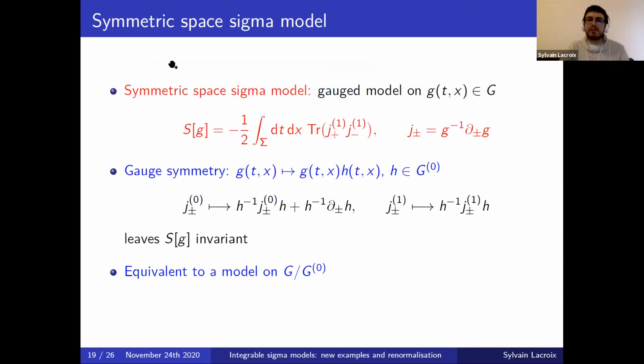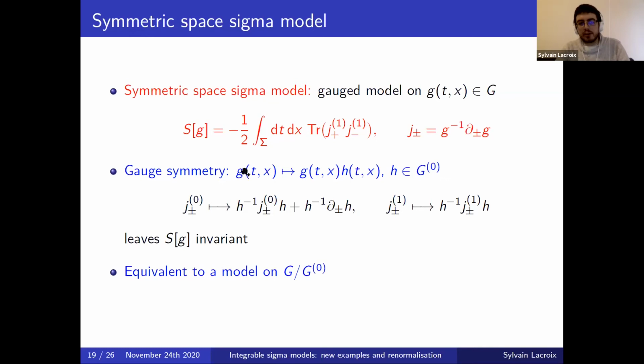And with that, we can define the symmetric space sigma model in the following way. It depends, again, on the field valued in the group. And the action is given by almost the same action as the principal chiral model, but now we just keep only the grading 1 parts of the currents. And the effect of taking this grading 1 part is that this introduces a gauge symmetry on the model.